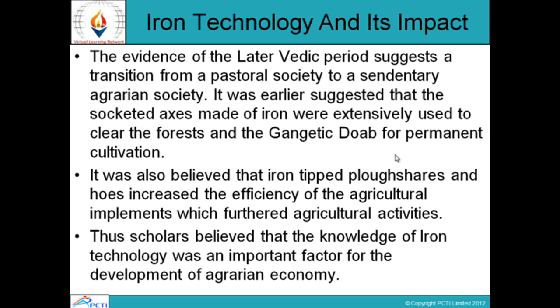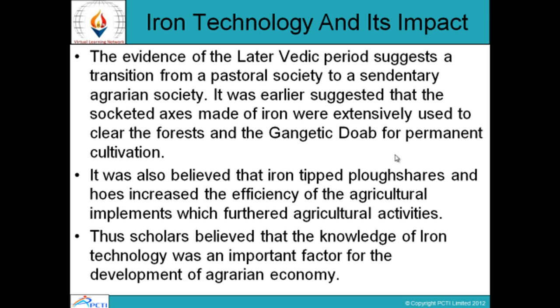It was also believed that iron-tipped ploughshares and hoes increased the efficiency of the agricultural implements, which furthered agricultural activities. This also helped in getting new modes of equipment, which helped agricultural efficiency. The scholars believe that the knowledge of iron technology was an important factor for the development of the agrarian economy.